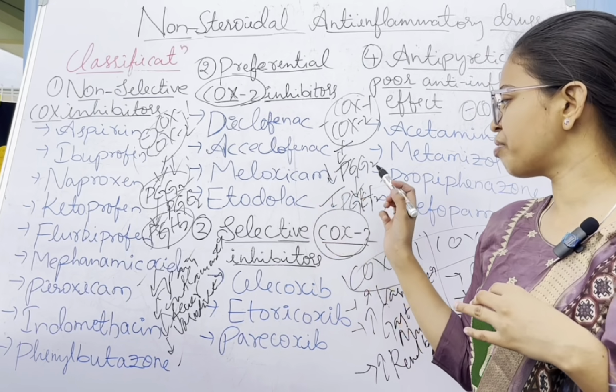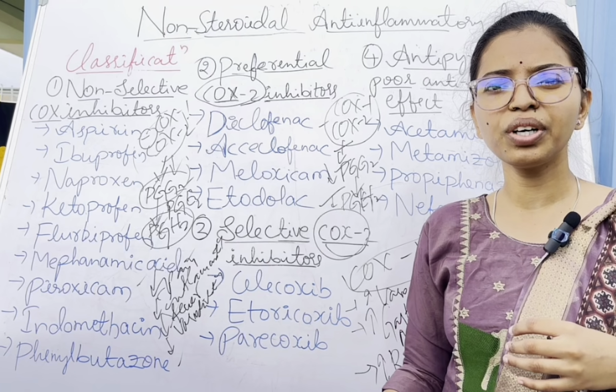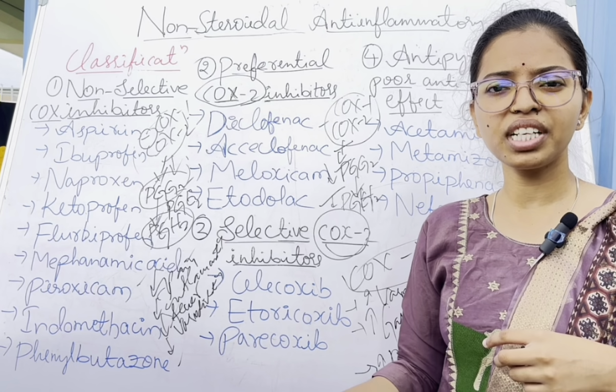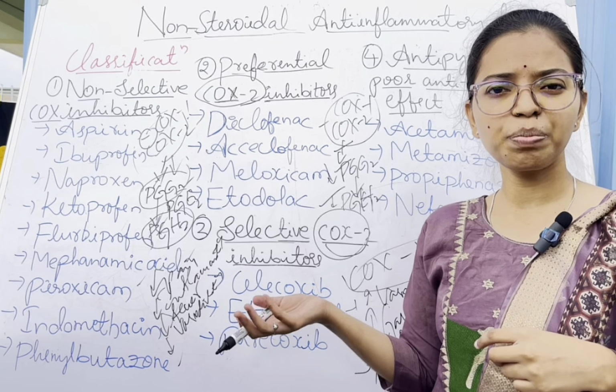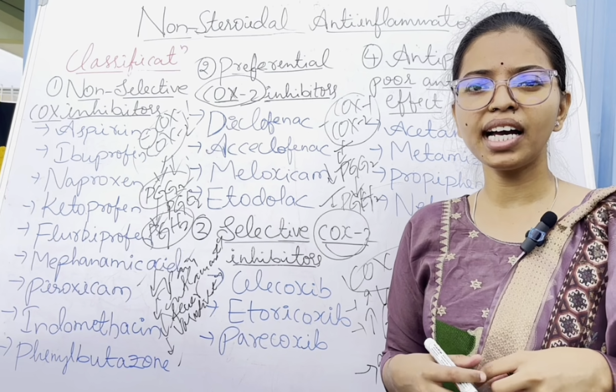Prostaglandin H2 is the precursor for substances like thromboxane A2 and prostacyclin I2, that is PGI2, or else PGF2 alpha and PGD2.